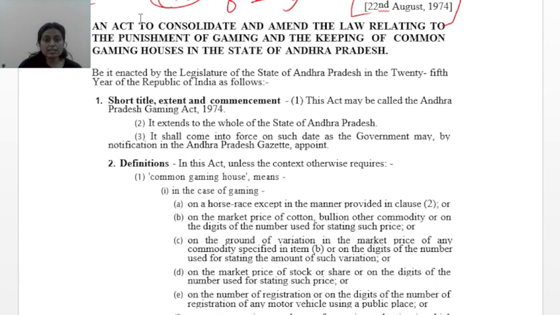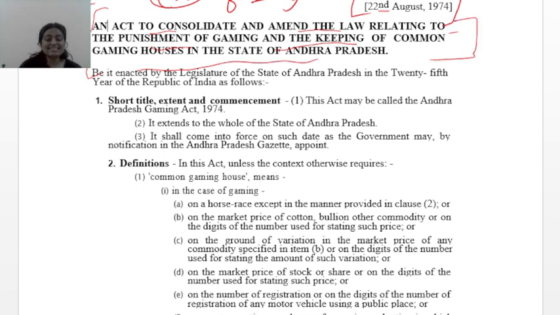What is the preamble? What is the object? What does the preamble mean? An act to consolidate and amend the laws relating to the punishment of gaming and the keeping of common gaming houses in the state of Andhra Pradesh.